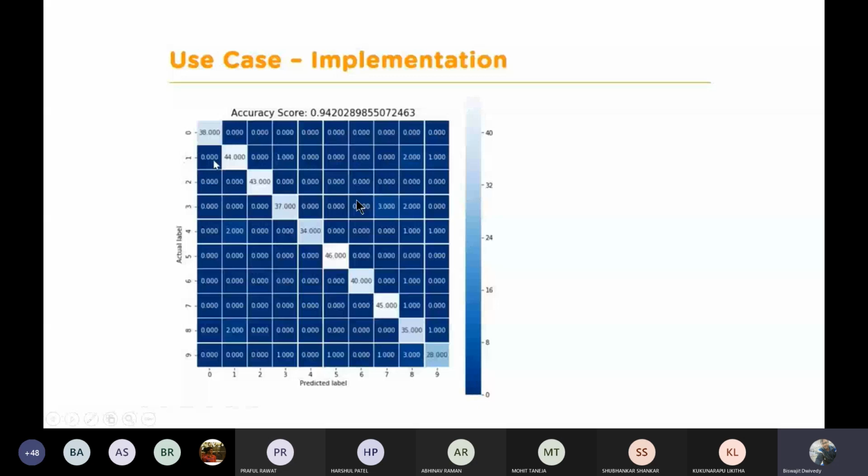I'll be giving you a task. In that task, everything will be specified: what parameters we are going to find out, and everything will be specified in that. I'll be showing you another example here.